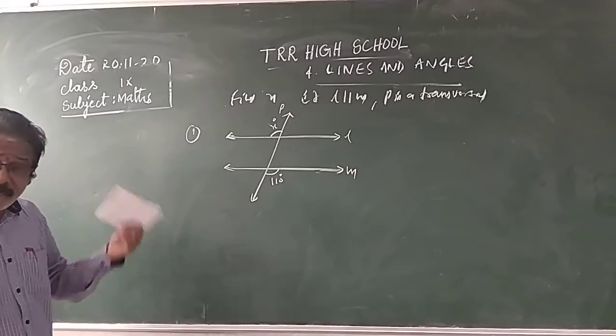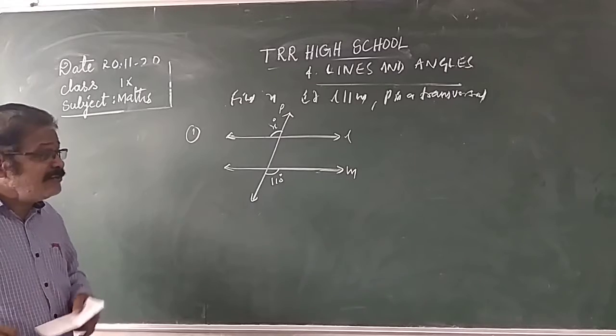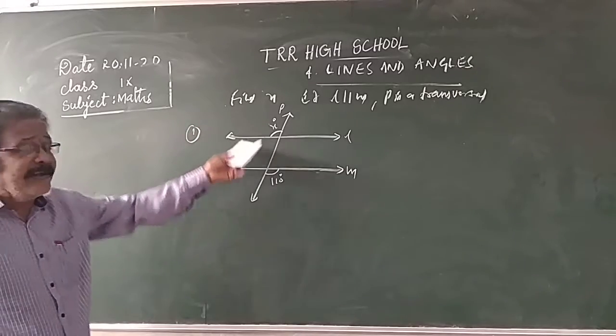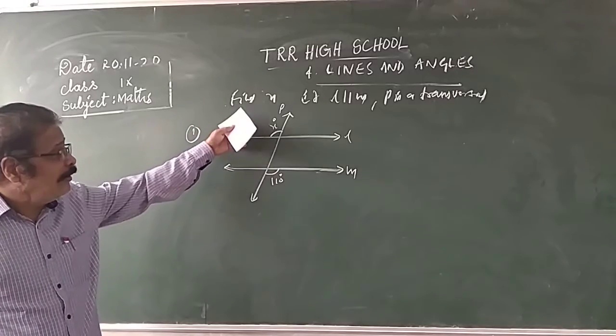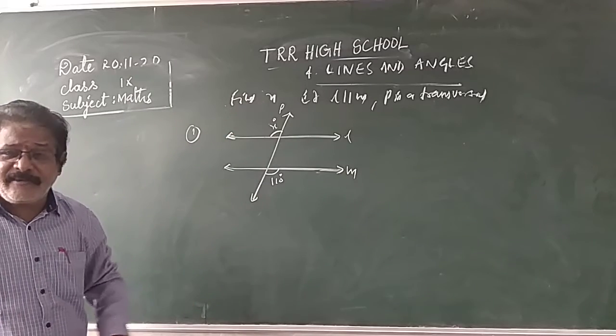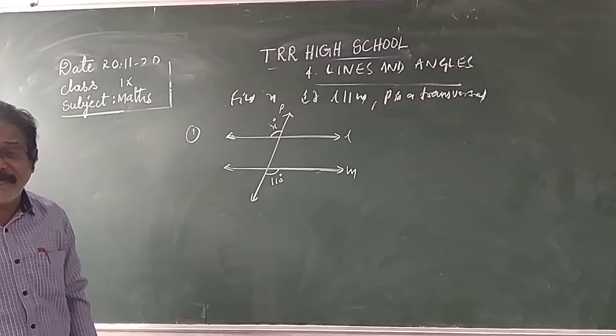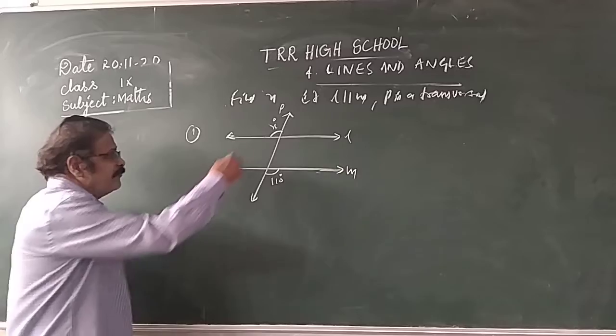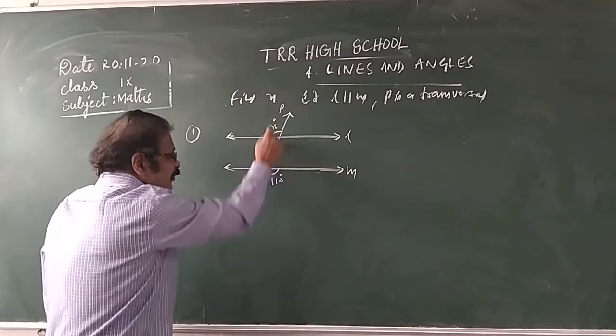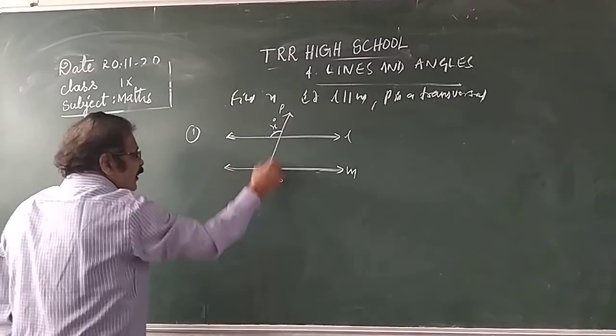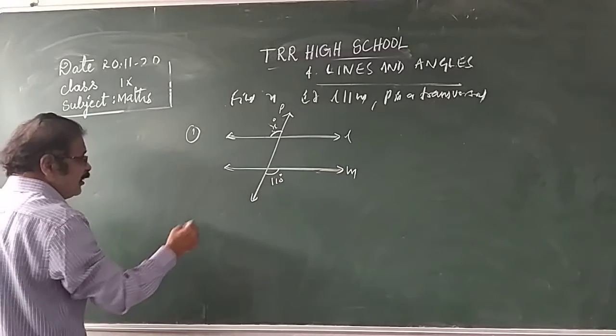If a transversal intersects two parallel lines, the alternate angles, the angles formed on either side of the transversal, are equal. Because of this transversal, the opposite angles formed here are alternate exterior angles.